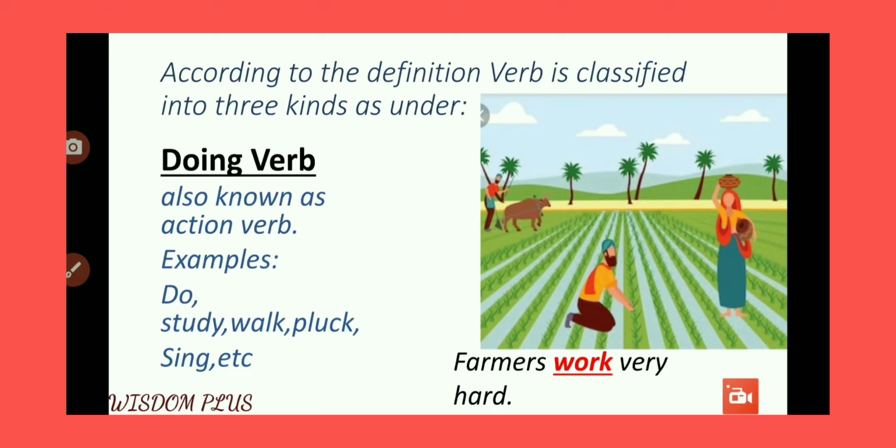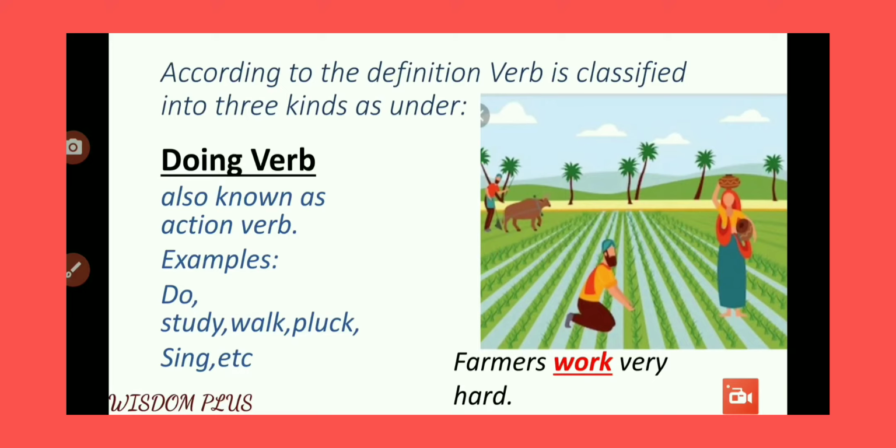Now if you look at the right side of the screen, through this picture I have tried to explain to you. Like here the example, you can see: farmer work very hard. So here this word work is a doing verb.